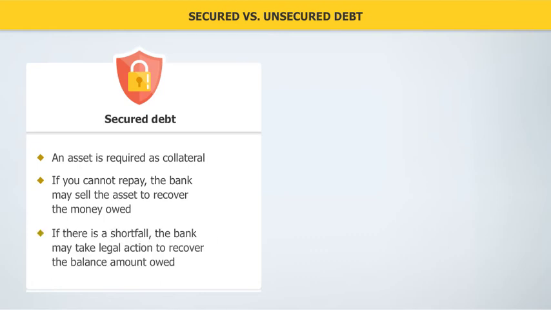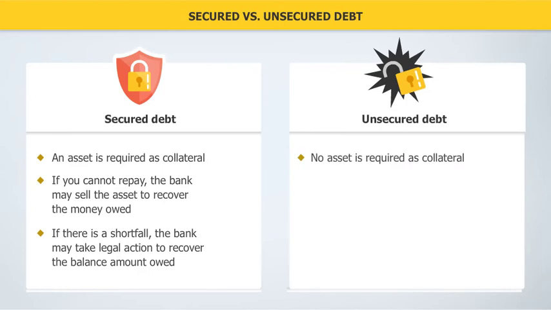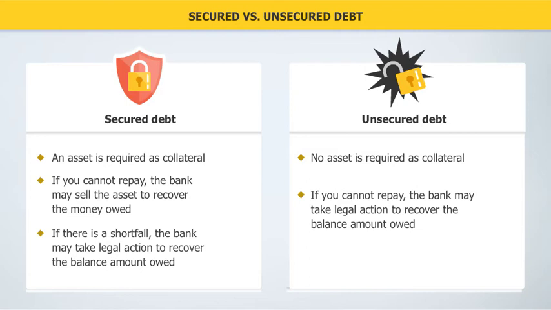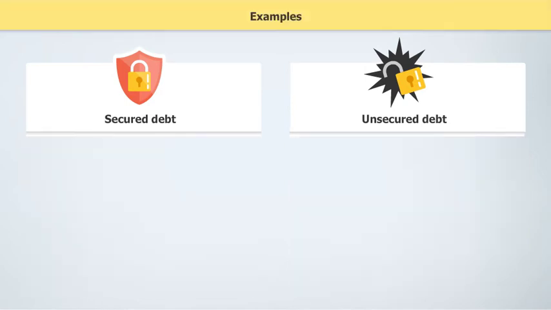However, if there is a shortfall after selling the asset, the bank may take legal action to recover the balance amount owed. In contrast, an unsecured debt does not require an asset as collateral. If you cannot repay, the bank may take legal action to recover the amount owed. Here are a few examples.